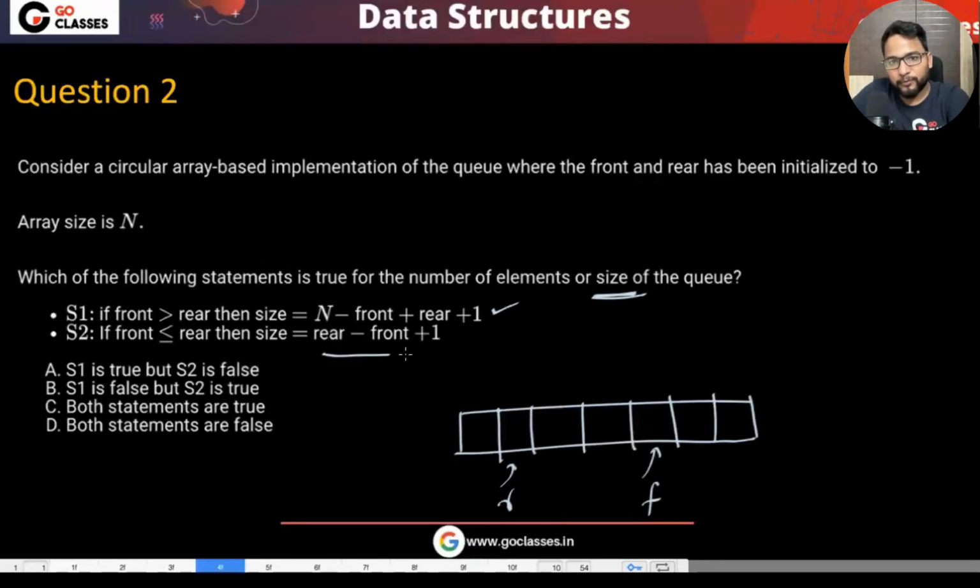So here, R minus f plus 1. Is this correct? If front is less than rear, then we are getting R minus f plus 1 as our answer. Let me know. Actually, there is a catch. This is correct if front is strictly less than rear. We have not checked what happens if front is equal to rear. If it is the initial condition, where front and rear are both equal to -1, in that case also it is showing me 1 element, which is wrong.